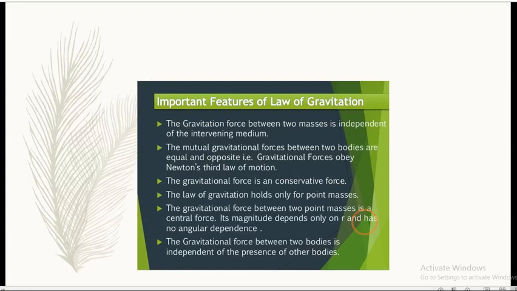The gravitation force between two masses is independent of the intervening medium. The mutual gravitational forces between two bodies are equal and opposite. The gravitational force is a conservative force. The law of gravitation holds only for point masses. The gravitational force between two point masses is a central force. Its magnitude depends upon r and has no angular dependence. The gravitational force between two bodies is independent of the presence of other bodies. So this is the whole and soul of Newton's law of gravitation, which is considered a universal law.